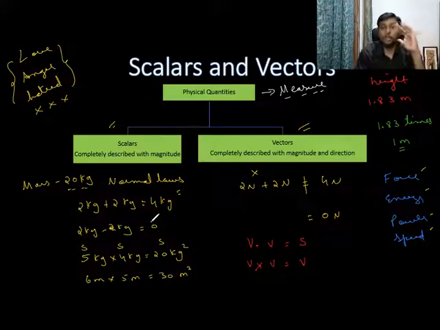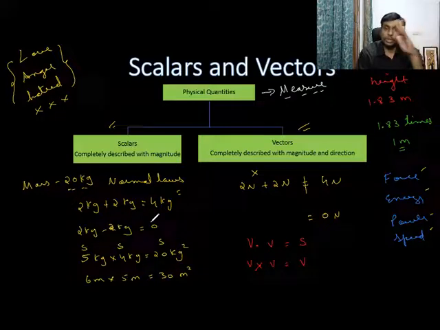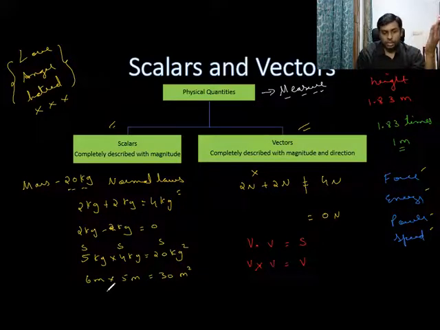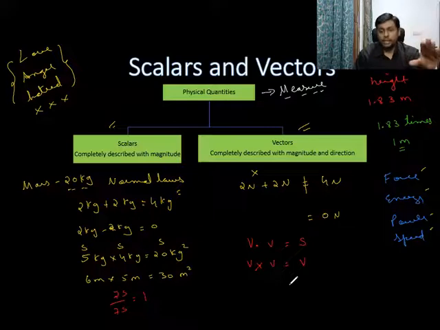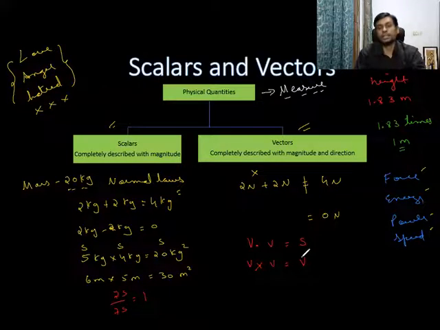In scalars, you can divide. Same kg if I take, or time, for example. 7 seconds by 7 seconds is 1. You can divide. Vectors, you cannot divide. The direction we don't know how to divide. So we cannot divide that direction. Therefore, vectors cannot be divided. Scalars can be divided. Vectors cannot be divided.